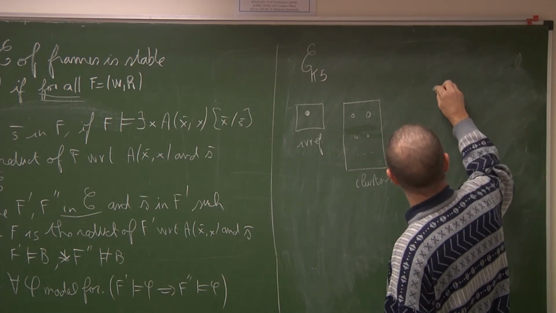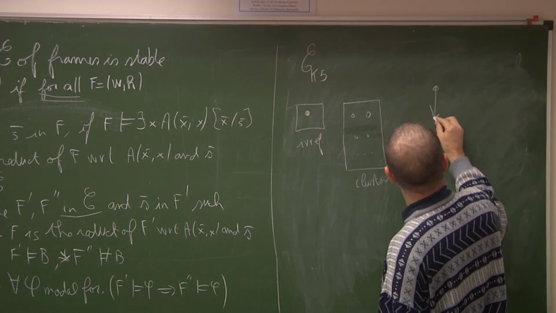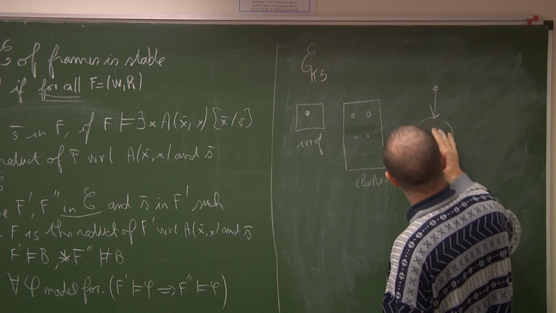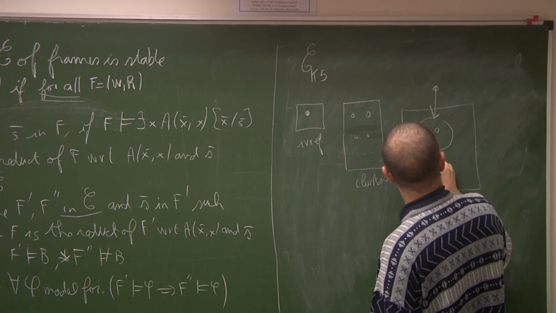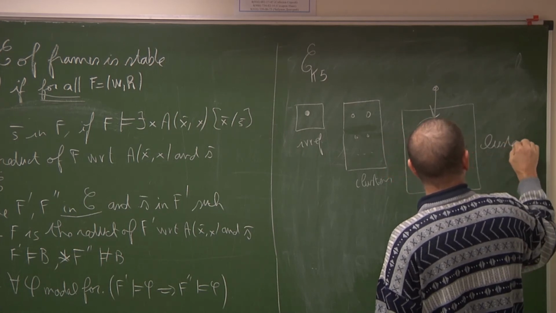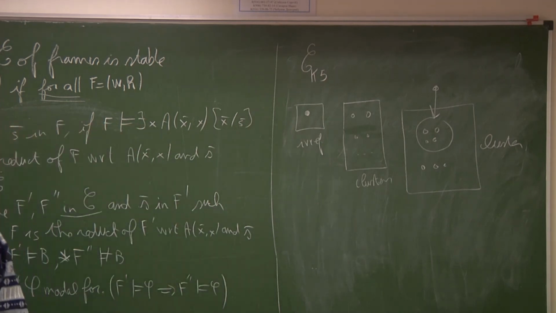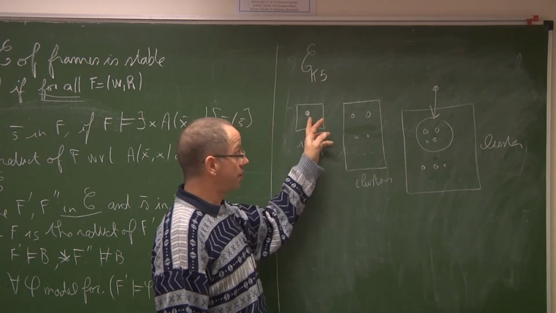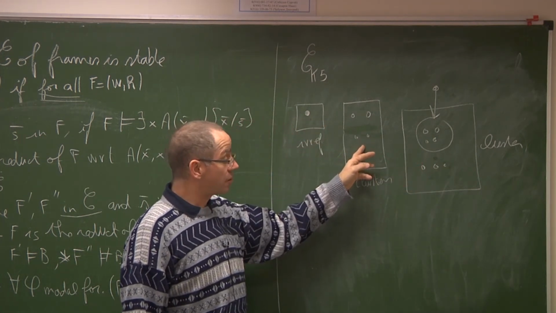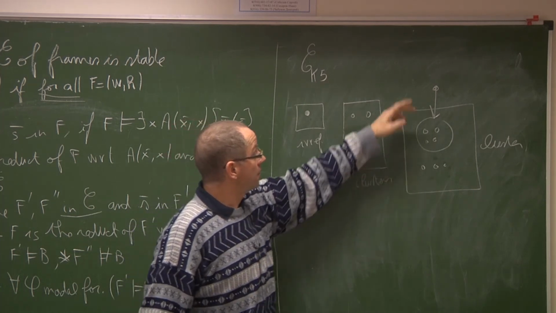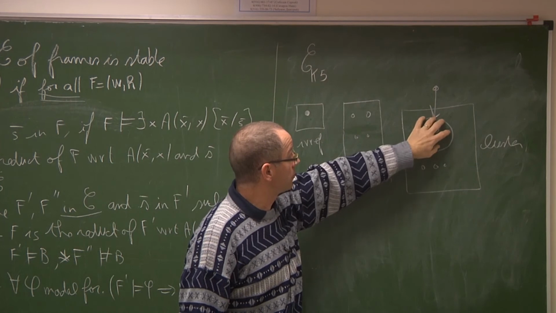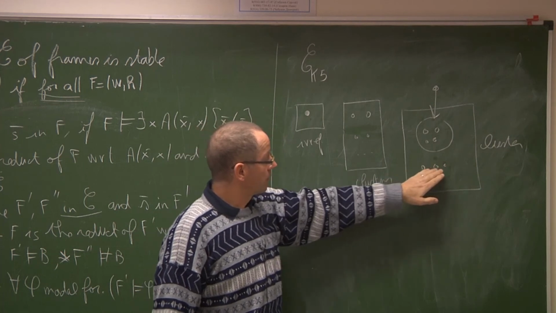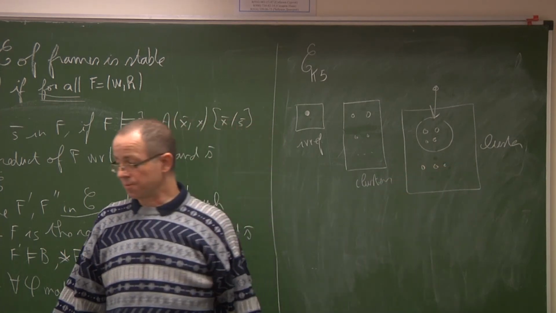There exists a frame consisting of one irreflexive point, and this point can see a cluster, can see some point, and this other point belongs to a cluster. Of course, there is the variant when that part is empty. So here, an irreflexive point. Here, a cluster of points. All can see each other. And here, there is an irreflexive point, which can see a non-empty set of points. And this non-empty set of points belongs to a larger cluster.